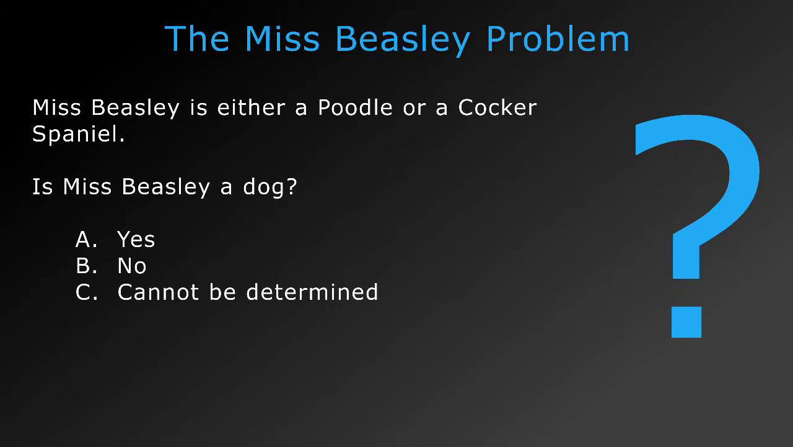Suppose I were to tell you that Miss Beasley is either a poodle or a cocker spaniel. And suppose I were to put the question to you, is Miss Beasley a dog? You could fixate on the fact that you don't know which kind of dog she is, but you could quickly reason that since she's either a poodle or a cocker spaniel, and since both are breeds of dog, Miss Beasley simply must be a dog, even though we don't know what breed she is.